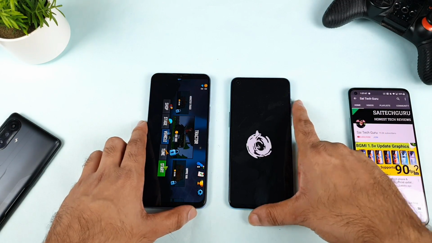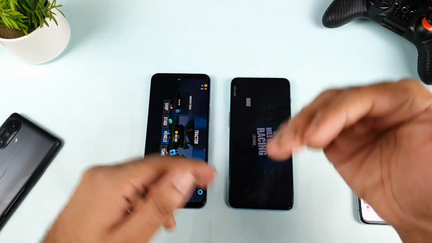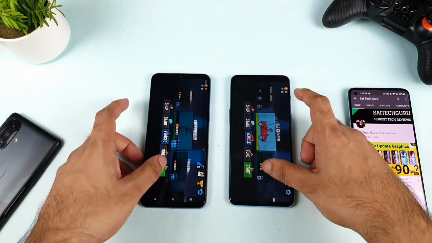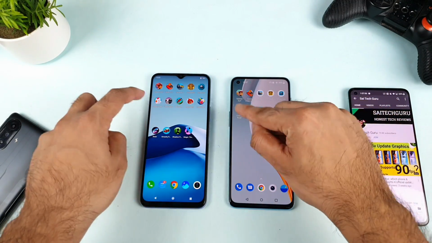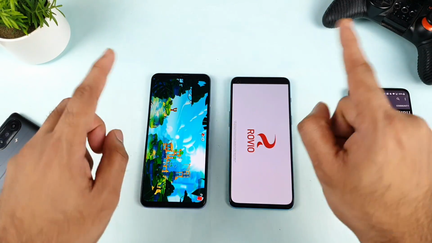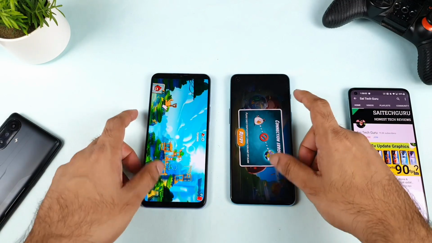Exactly. So this is what happens if you try to come from the front side. The games you opened first, this is what happens: all the games will be deleted. That is the reason I'm trying to come from the back side every time. If you watch my previous videos, you'll definitely understand. I'm trying to come from the back side every time. So that's why.